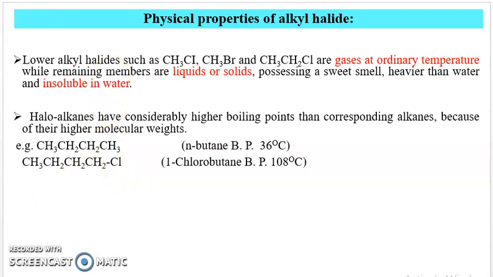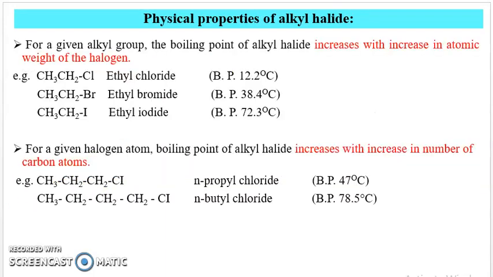These are two physical properties. Then the next property is that for a given alkyl group, the boiling point of alkyl halide increases with increasing atomic weight of the halogen atom. Suppose the carbon atoms are the same and the attached halogen atoms are different, as in ethyl chloride, ethyl bromide, ethyl iodide. Here the halogen is chlorine, then bromine and iodine.